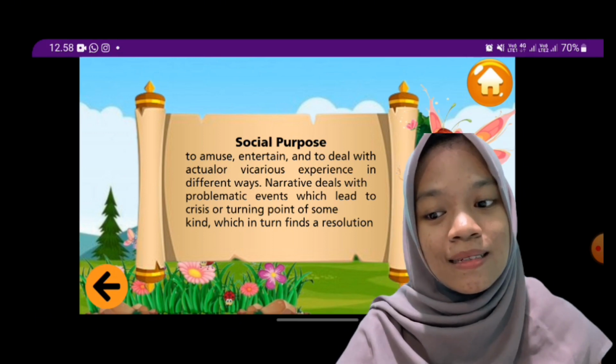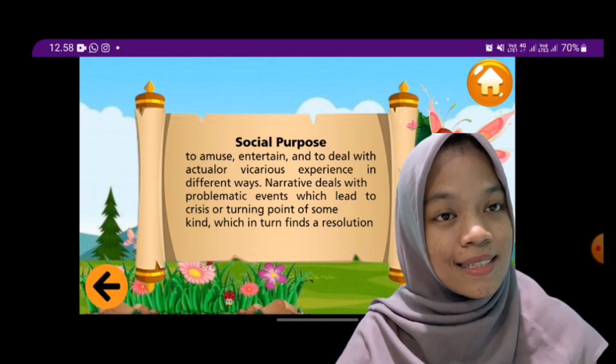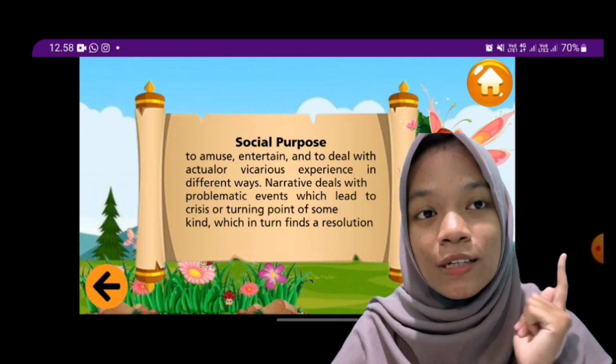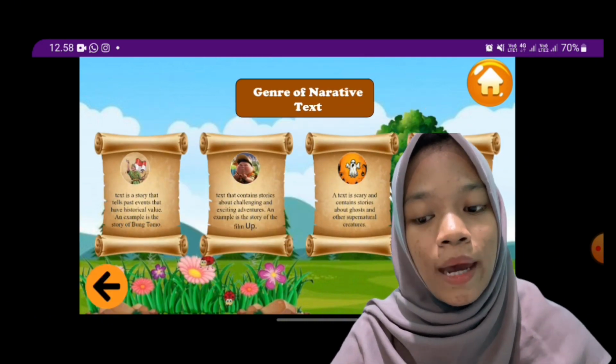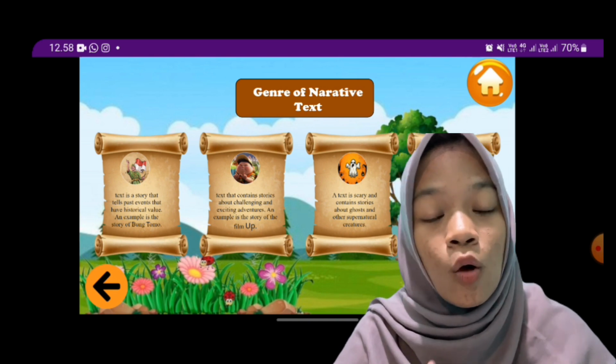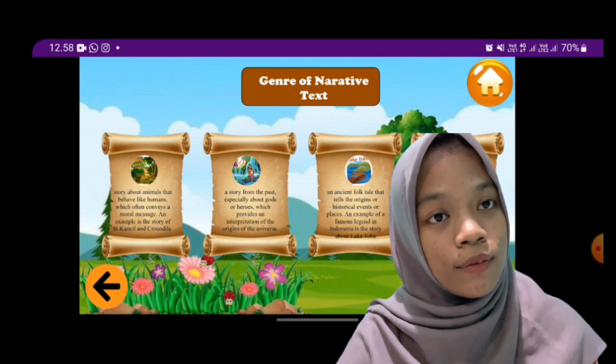Okay, now this is the most important part before we write narrative text. Yep, generic structure. Okay, we will click back in the lower left corner and click the generic structure of narrative text.